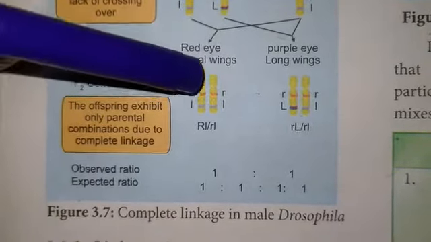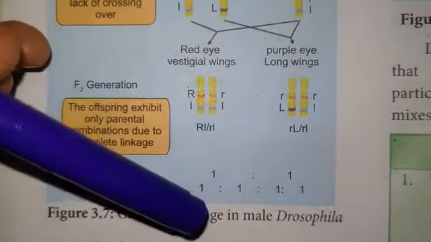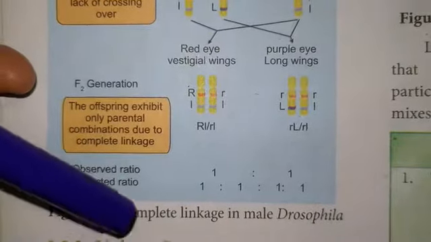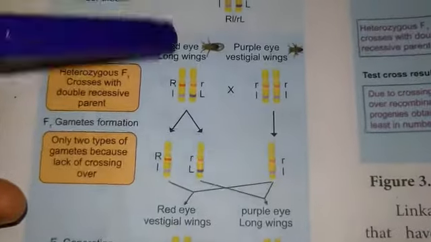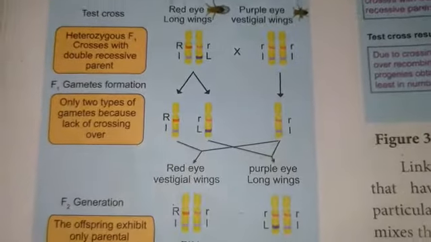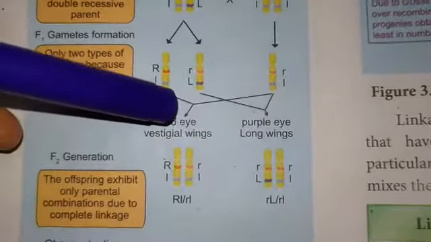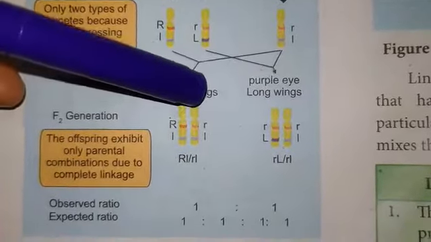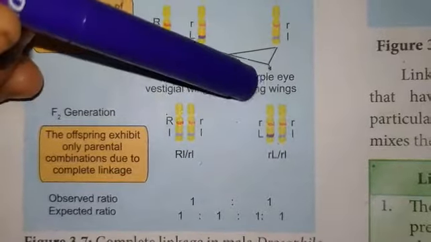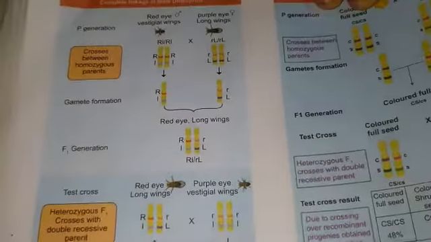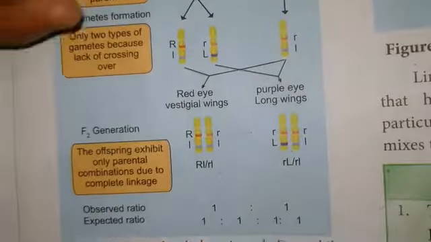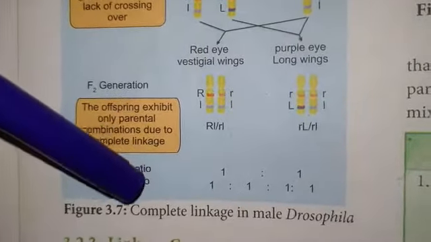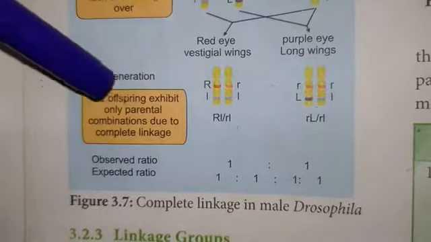So the genes are inherited to the next generation without any crossing over. So such genes, or linked genes, show complete linkage in male Drosophila. In the F2 generation, red-eyed vestigial wings and purple-eyed long wings, that is the parental characters, are only observed. There is no new combination of characters present. That is due to the linked genes. That is, complete linkage is seen in male Drosophila.